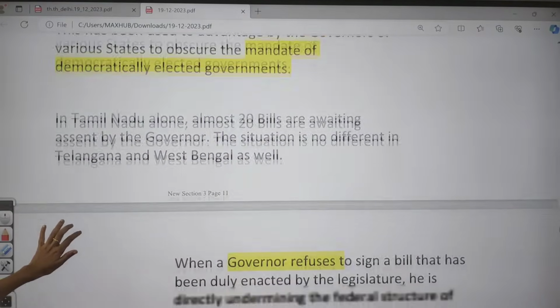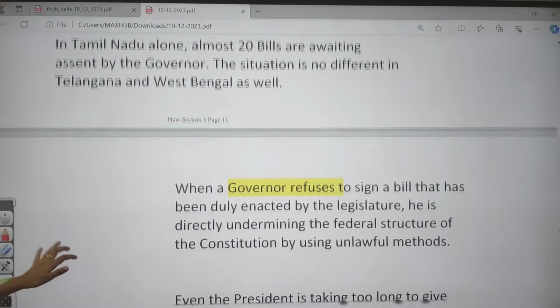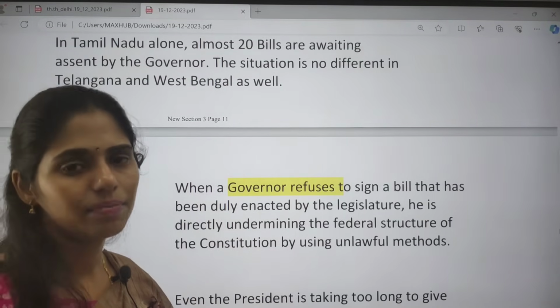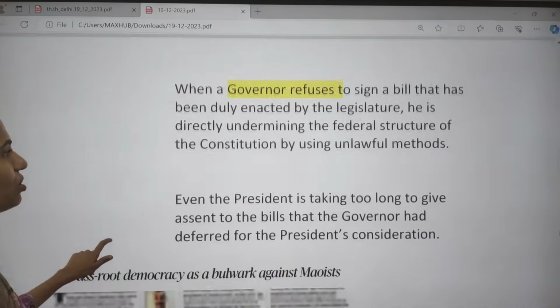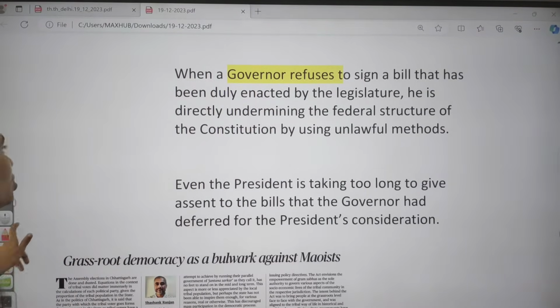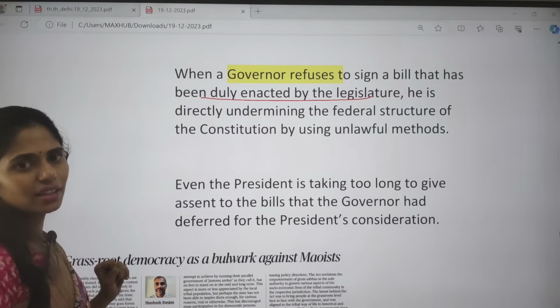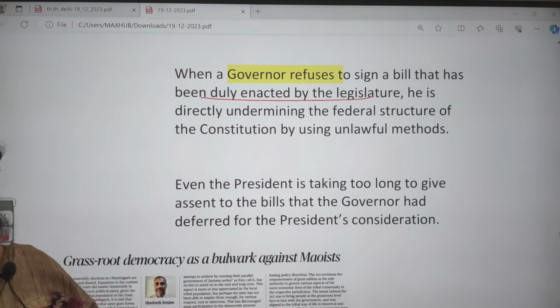In Tamil Nadu alone, almost 20 bills are awaiting assent by the governor. Even some other states like West Bengal, Telangana, Haryana are facing similar issues. When the governor refuses to sign a bill that has been duly enacted by the legislature, it is undermining the federal structure of our constitution.